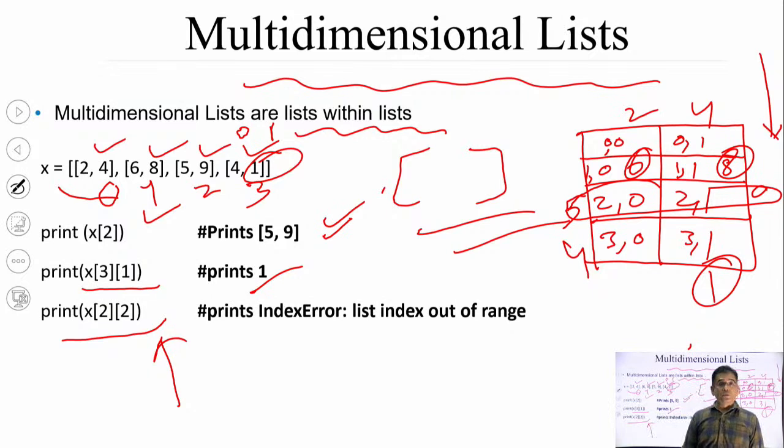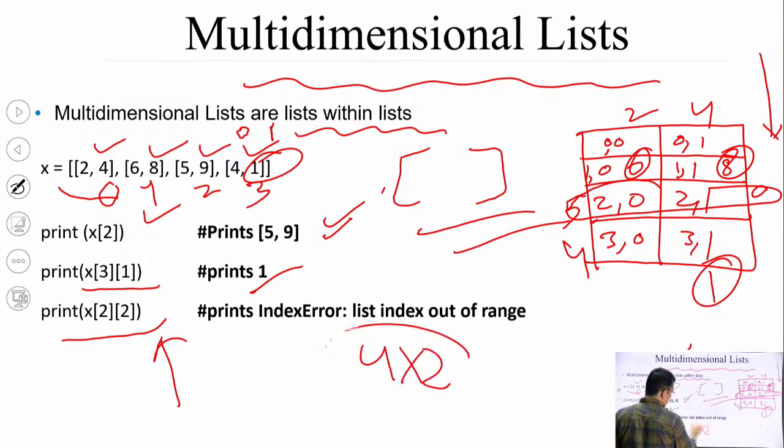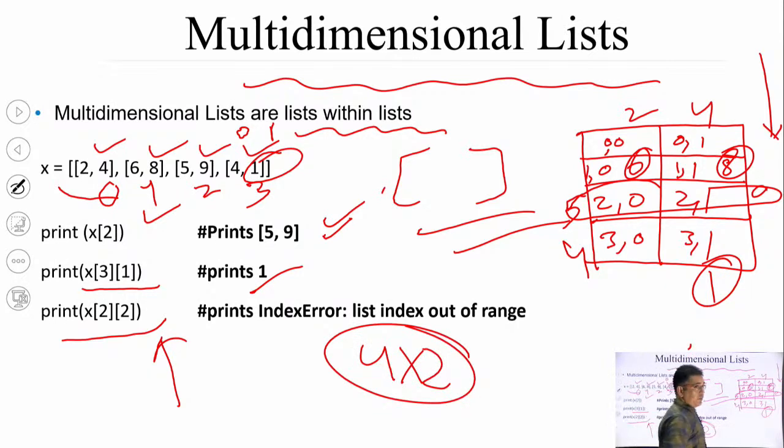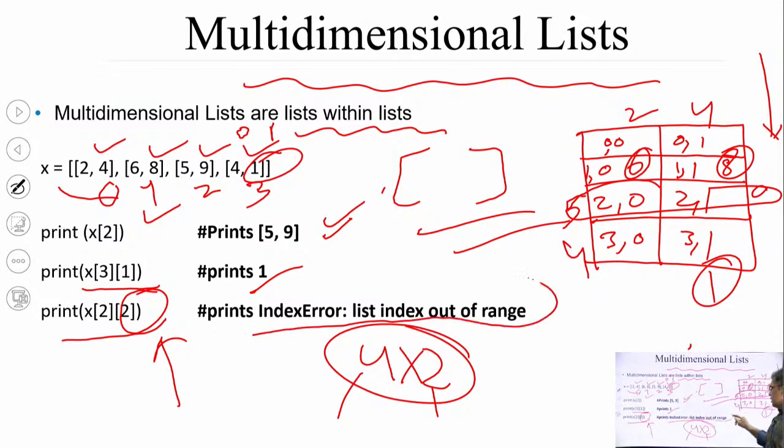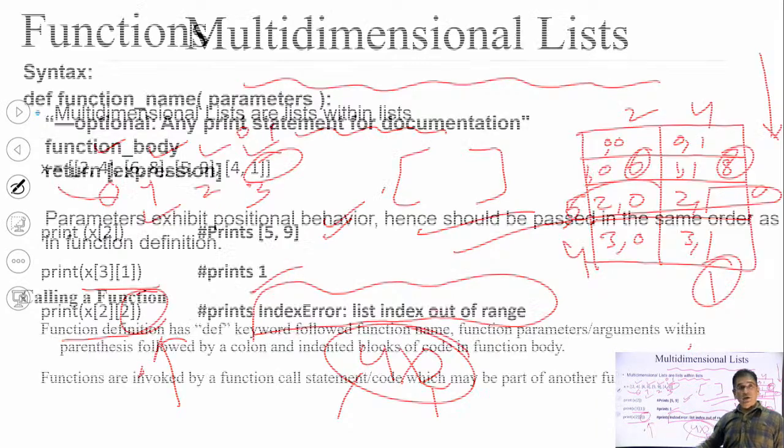Here the matrix is of size 4 by 2. The index goes 0, 1, 2, 3 for the 4 and 0, 1 for the 2. So this second location will not be identified and the output will be index error, list index out of range. This will be the output printed on the screen for this print command.